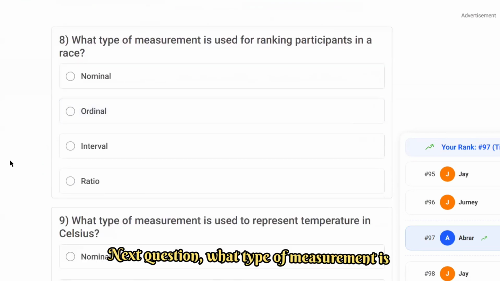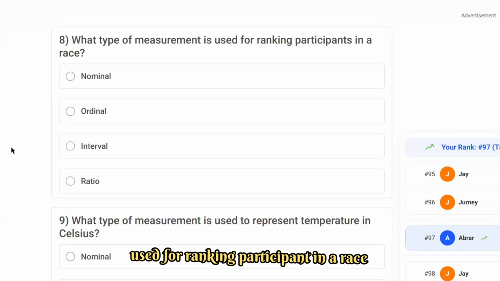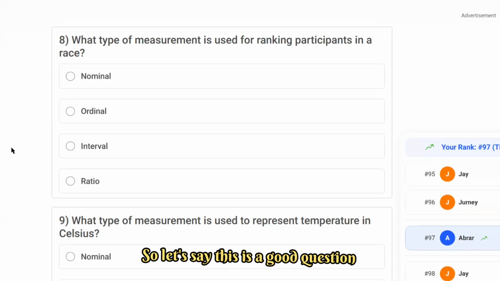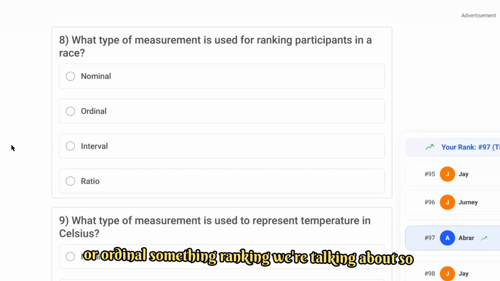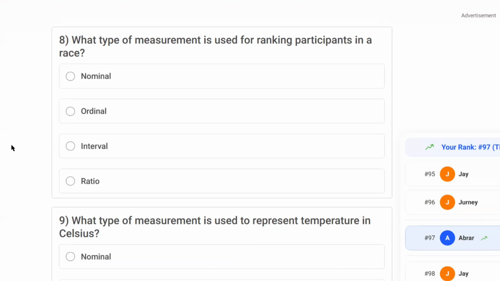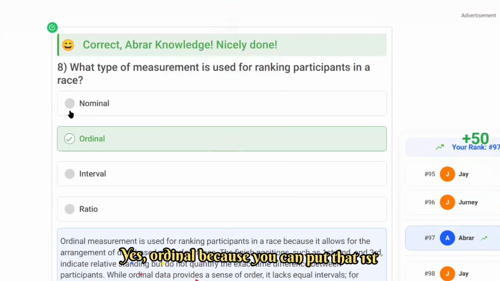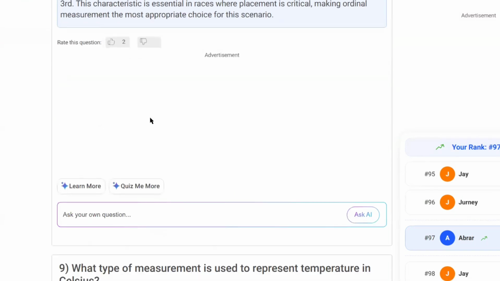Next question. What type of measurement is used for ranking participants in a race? When you say ranking, this is a good question. Can we do nominal or ordinal? Ranking we are talking about, so it is ordinal data. Yes, ordinal, because you can put first, second, third, and all that.